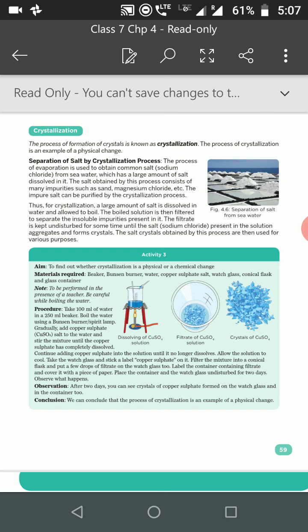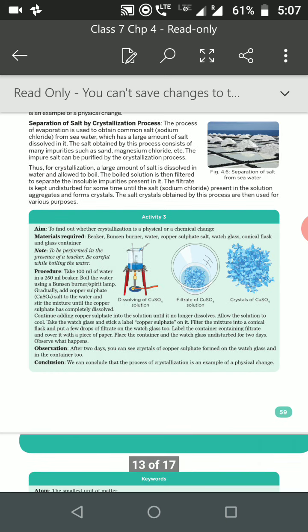So we go with the process of crystallization. In the process of crystallization, a large amount of salt is dissolved in water. Take the salt, dissolve it in the water and boil it. After boiling the solution, filter it so that the impurities present in it can be separated out. Now the filtrate is kept undisturbed.